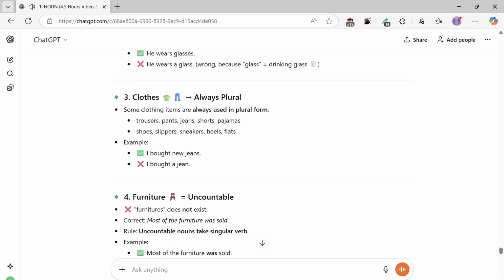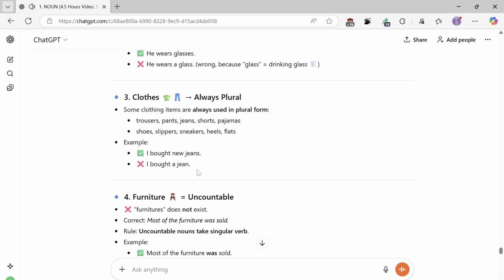Hammer 3. Clothes, always plural. Some clothing items are always used in plural form: trousers, pants, jeans, shorts, pajamas, shoes, slippers, sneakers, heels, flats. Example: I bought new jeans. Not: I bought a jean.